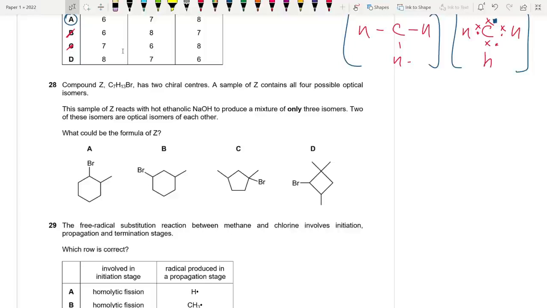So we're looking for a compound with two chiral centers. I'm going to be excluding C because this one is not chiral. It's between A, B, and D. Alright? They have two chiral carbons. Now let's look at A. When we react a halogenoalkane with ethanolic NaOH, an elimination reaction occurs. So we have one option over here. When elimination occurs, it can either go to the left hand side or the right hand side. So when this elimination reaction occurs, it's going to go to the left hand side like this.